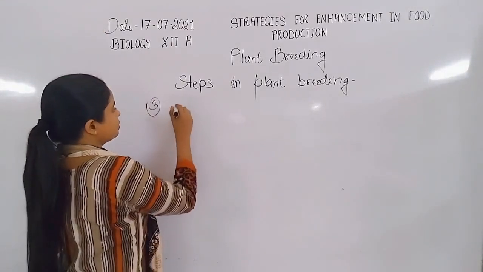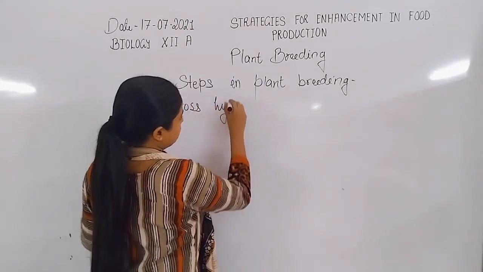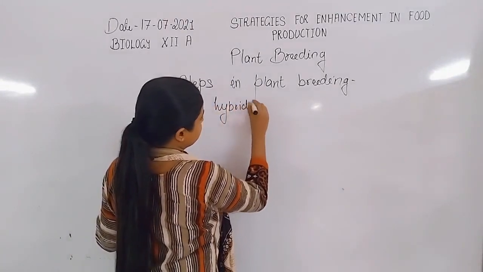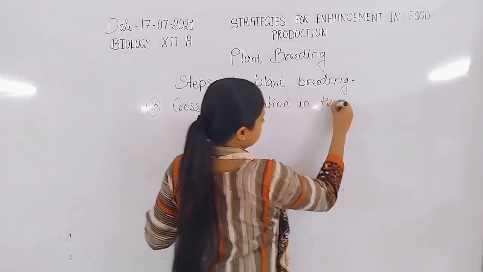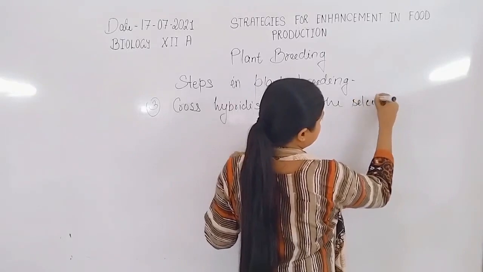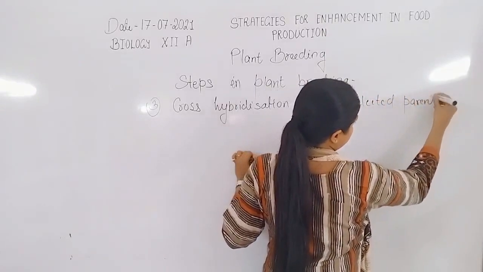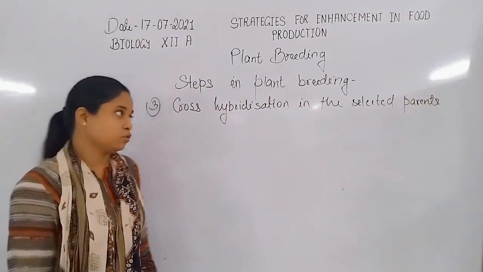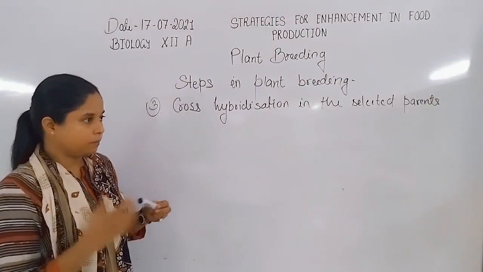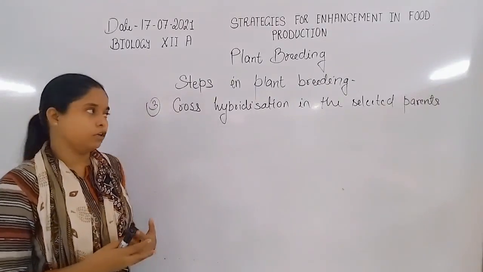Third step is cross hybridization in the selected parents. So the characters which are chosen by us for the plant breeding technology.